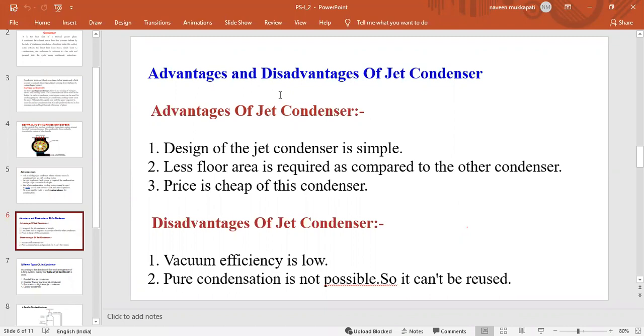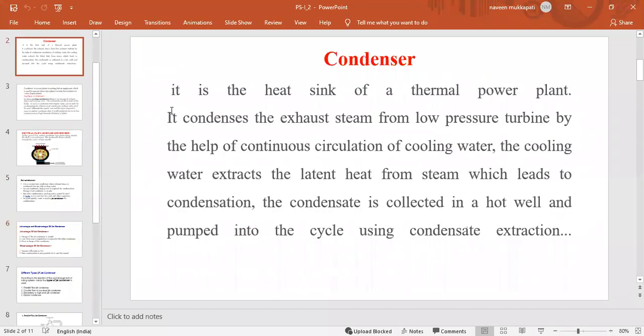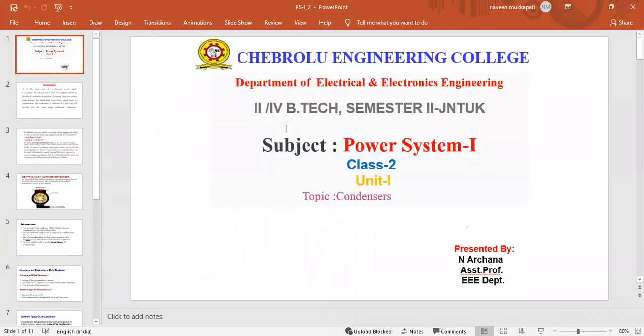That's why we reduce the time for the operation of the condenser, and we also improve the efficiency of a power plant. This is the overall construction, design and types of condensers used in a thermal power plant or steam power plant.